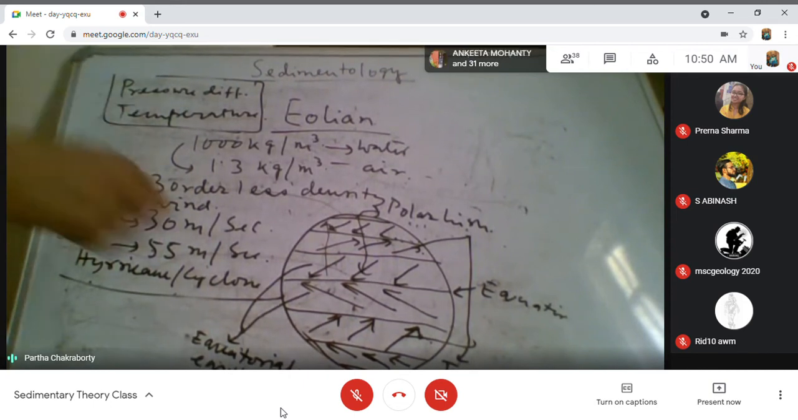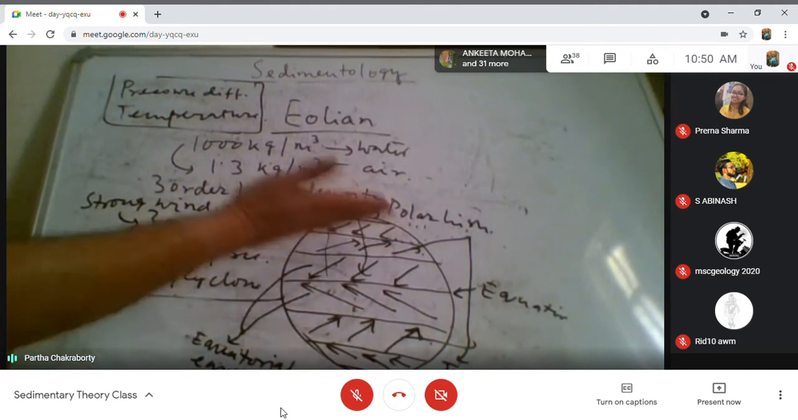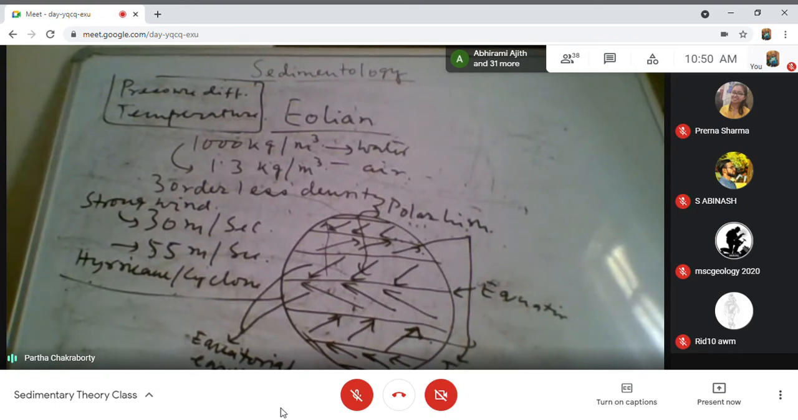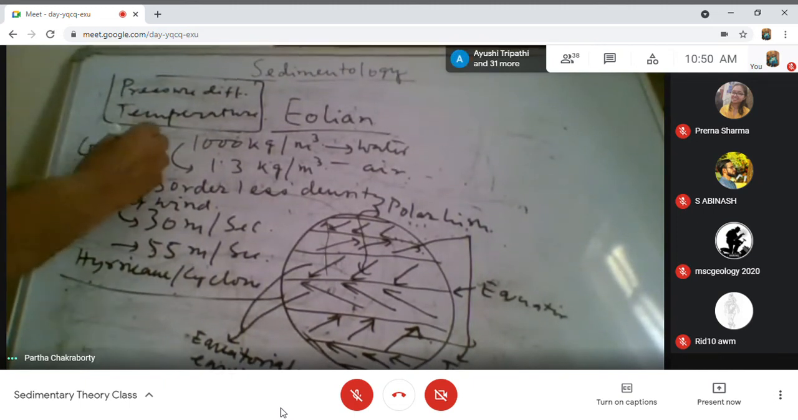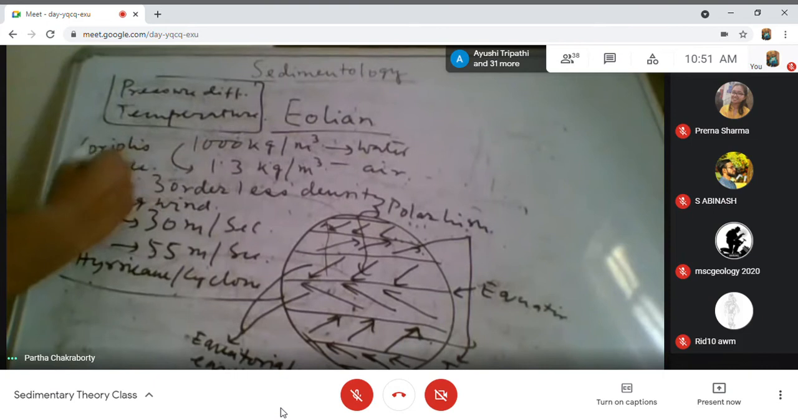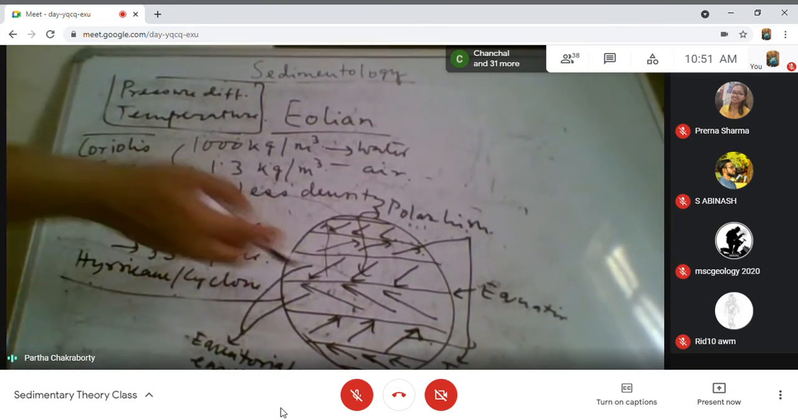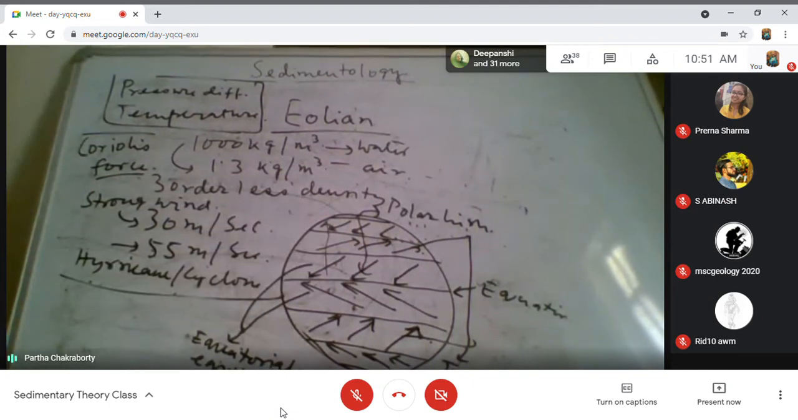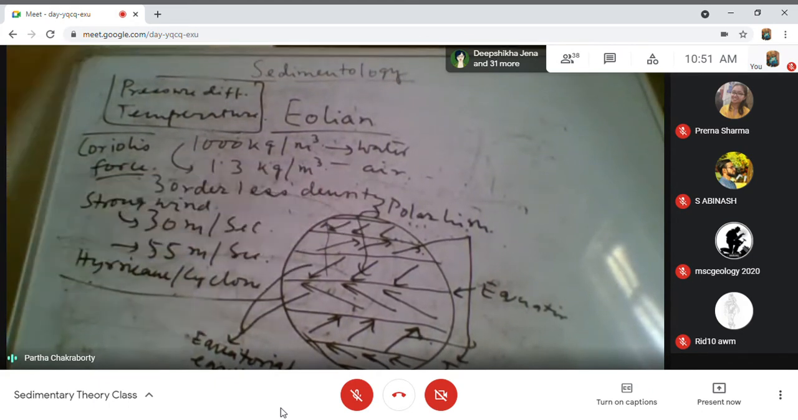Now, within this broad scale, each hemisphere gets divided into separate cells because of the Coriolis force, the force generated by the movement of the earth. This Coriolis force basically divides it into three subdivisions within each hemisphere: the equatorial easterlies, the tropical westerlies, and the polar easterlies and polar high.